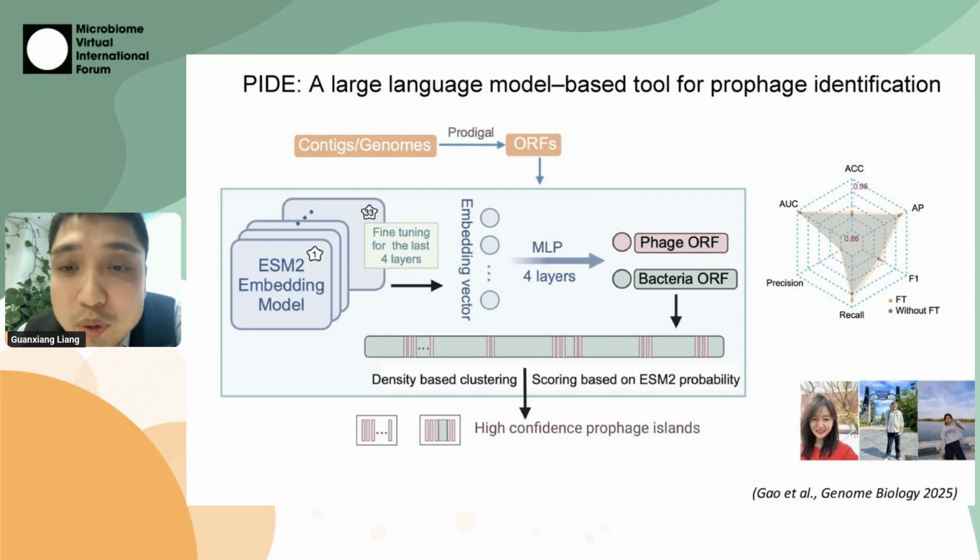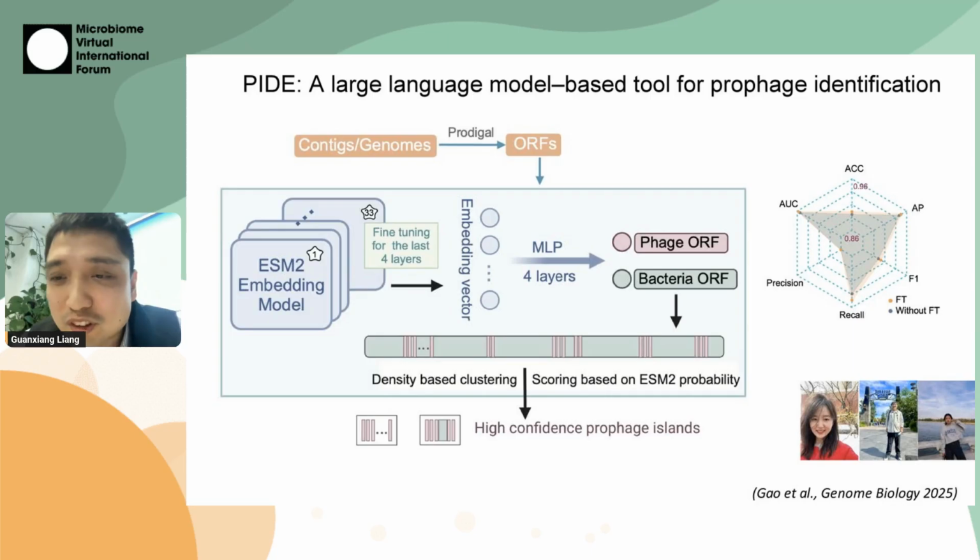To figure out this hypothesis, we started to work on some projects. First, we want to design some tools to identify prophages. We already have some tools available, but we want to introduce deep learning methods, especially large language models, for this kind of identification. Last year we published a paper in which we introduced the protein large language model ESM2 for prophage identification.